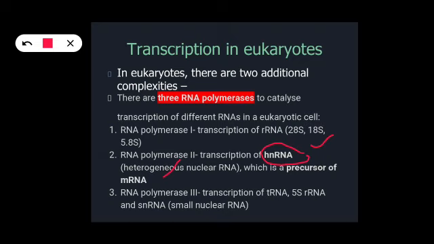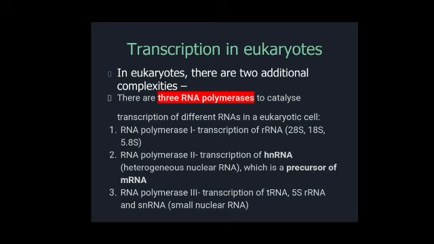As we have seen, this hnRNA that is formed after the transcription will have exons as well as introns. So it is not homogeneous. It will not have only the exons. It will have exons plus introns, so it is heterogeneous in nature. That's why the name is given heterogeneous nuclear RNA. So hnRNA is actually a precursor of mRNA.